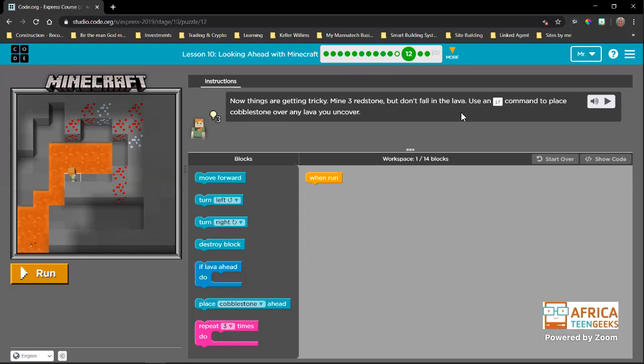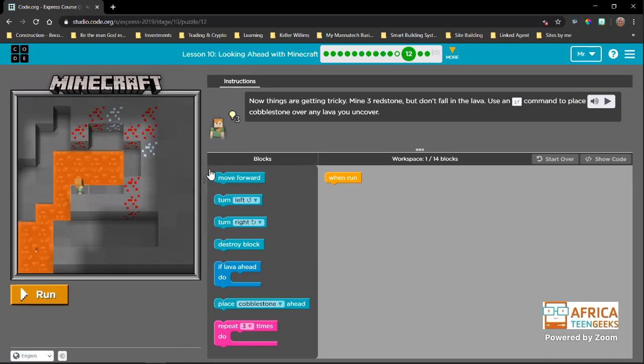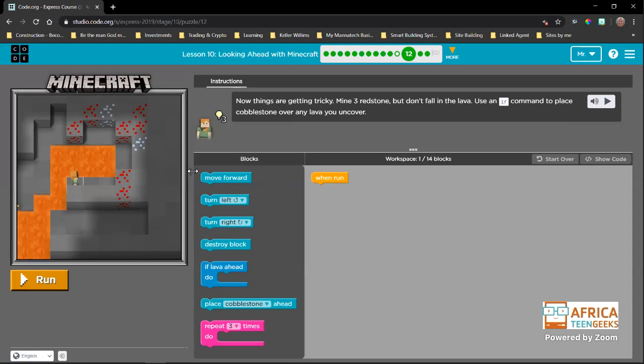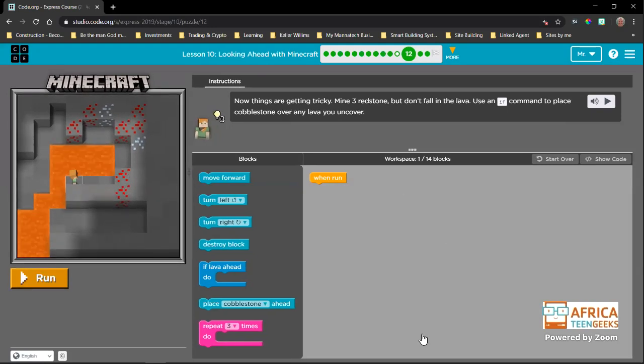So the next thing is, here are our instructions. I said we need to identify the goal. This is where we get the goal that we need. They will tell us what the goal is. This is our play area where we can see what happens, and you can make that bigger or smaller. I might make it a bit bigger so that you can see it, but I want to leave enough space for us to see this as well.